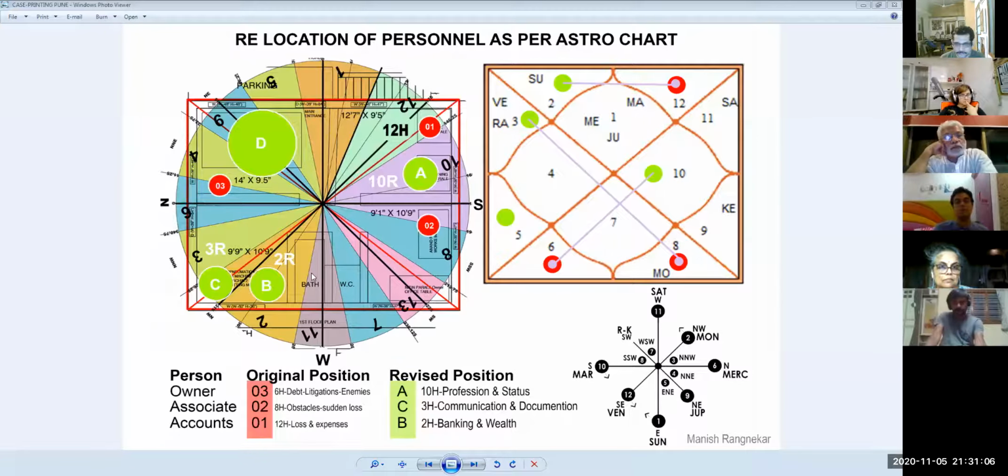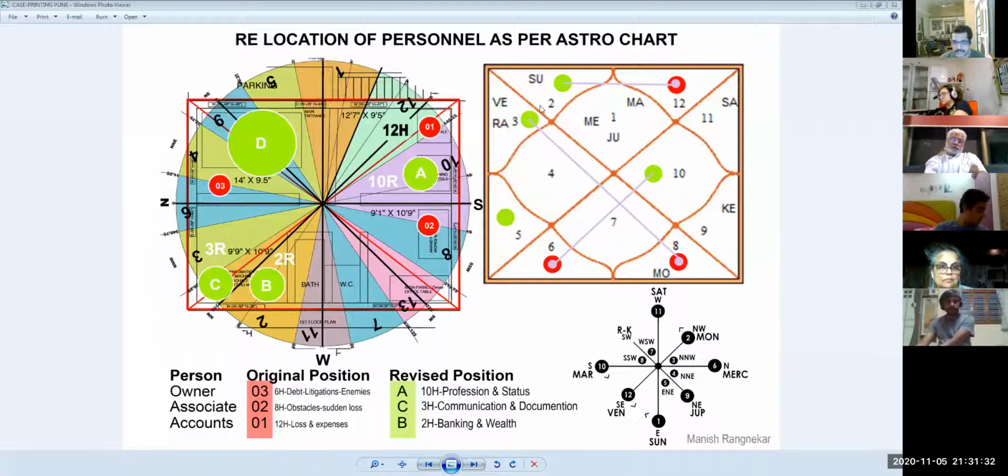This zone has which Rashi? The second Rashi. The second Rashi is seated in which house? The second house. The second house signifies what? Wealth, banking. So if it signifies this zone, who should be sitting there? Should the peon be sitting there? Should the watchman be sitting there? Should the waiter be sitting there? Or should the accounts person be sitting there? The accounts person should be sitting there because he is the one who relates to this.